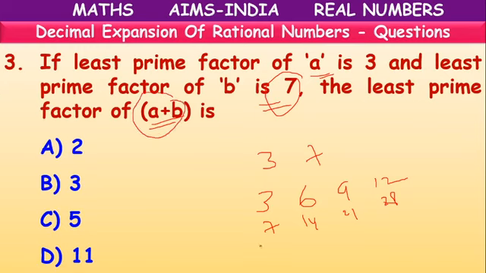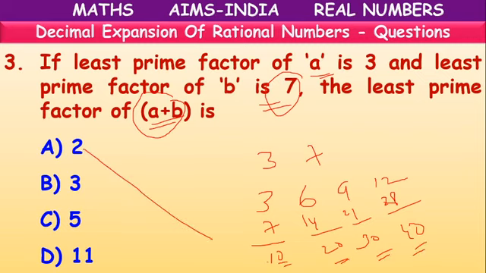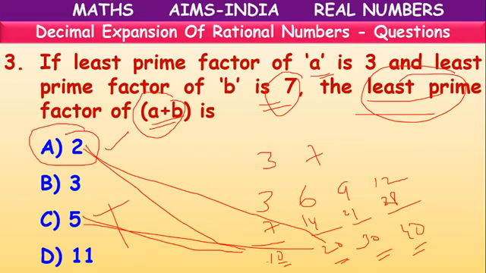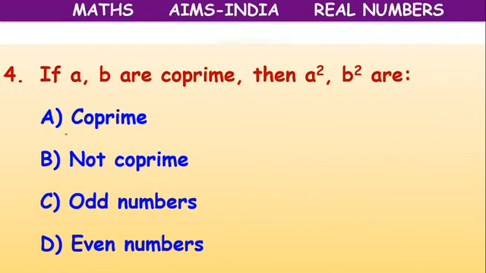Now, what is the factor of A plus B? A plus B means 3 plus 7, how much? 10. 6 plus 14, how much? 20. 9 plus 21, 30. Then 40. So we have 10, 20, 30, 40. What will be the factor? For 10, 2 is a factor, 5 is a factor. For 20, 2 is a factor, 5 is a factor. But what are they asking? The least prime factor. If they ask for factors, both 2 and 5 are answers. But they are asking least, so 5 is wrong. Only 2 is the correct answer.